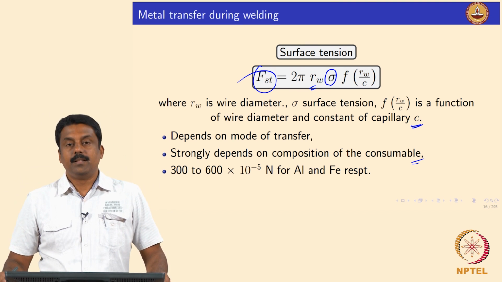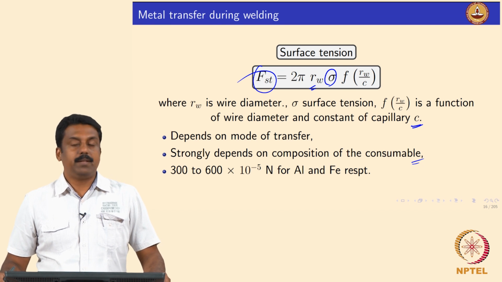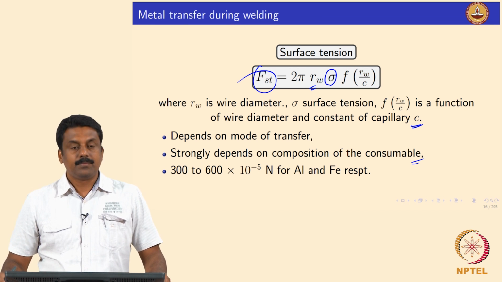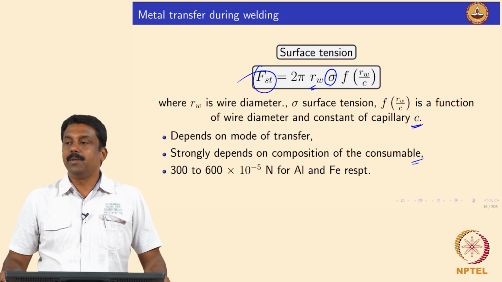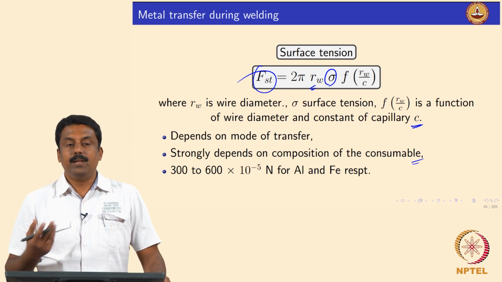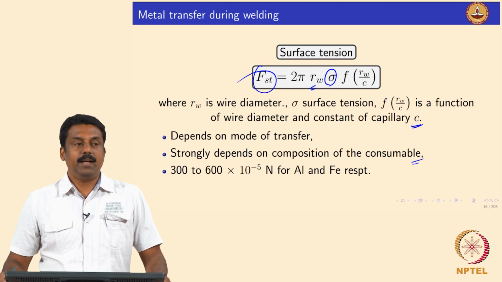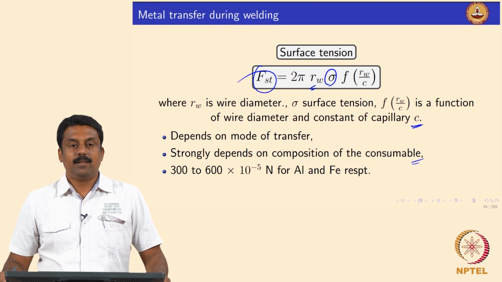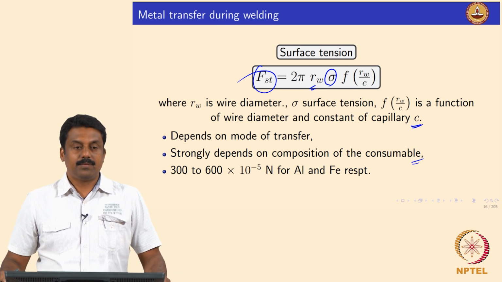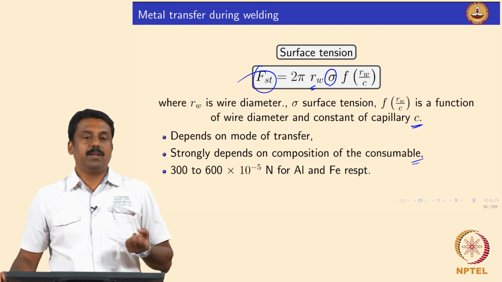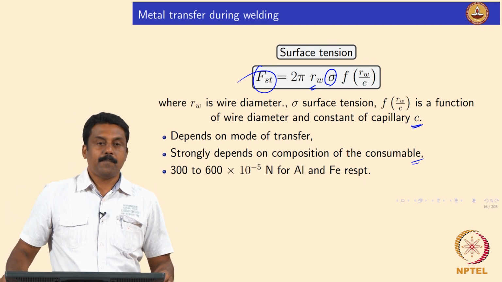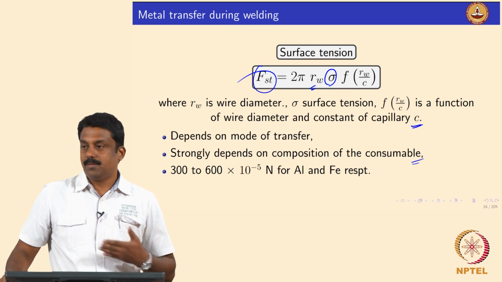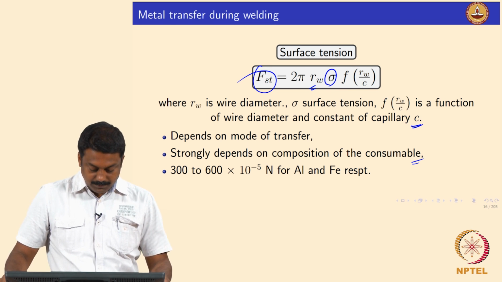Right. So suppose you want to transfer a droplet with lower surface tension, then you need to add some elements. So you can assist the droplet transfer by adding fluxes. In MMAW or flux core arc welding, we add fluxes so that you can play around with the surface tension and the droplet can be detached at low current. That is the role of flux, to play around with the surface tension.